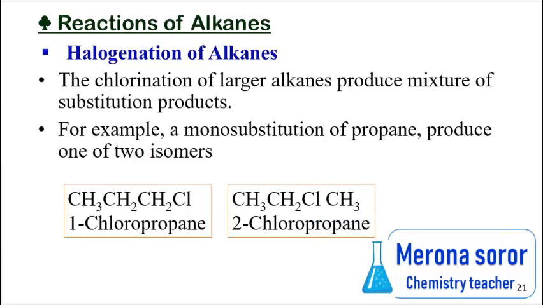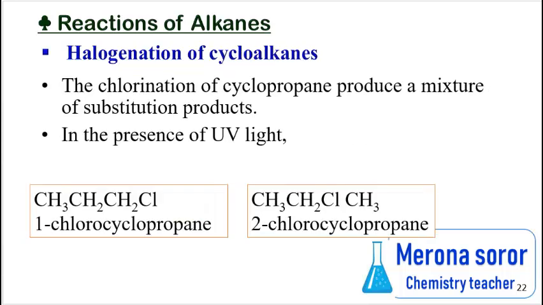Halogenation of alkanes. The chlorination of large alkanes produces a mixture of substitution products. For example, a monosubstitution of propane produces one of the 2 isomers, 1-chloropropane or 2-chloropropane. Halogenation of cycloalkane. The chlorination of cyclopropane produces a mixture of substitution products.